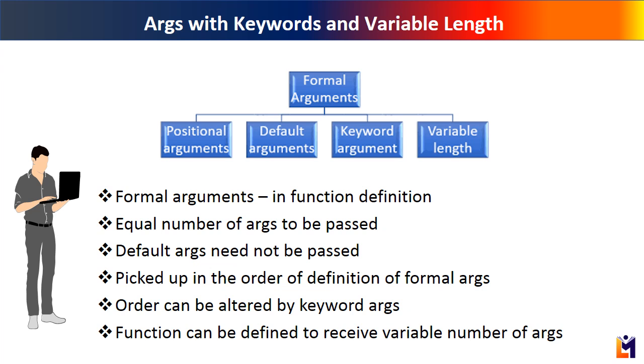To continue our discussion on user-defined functions, recall that the arguments assumed in the function's definition, called formal arguments, and the actual arguments, which are passed while calling, must be equal. We also know that one or more formal arguments can have a default value. Values passed are given to the variables of the formal arguments in the order of their declaration. However, this order can be altered by using keyword arguments, as we will soon see.